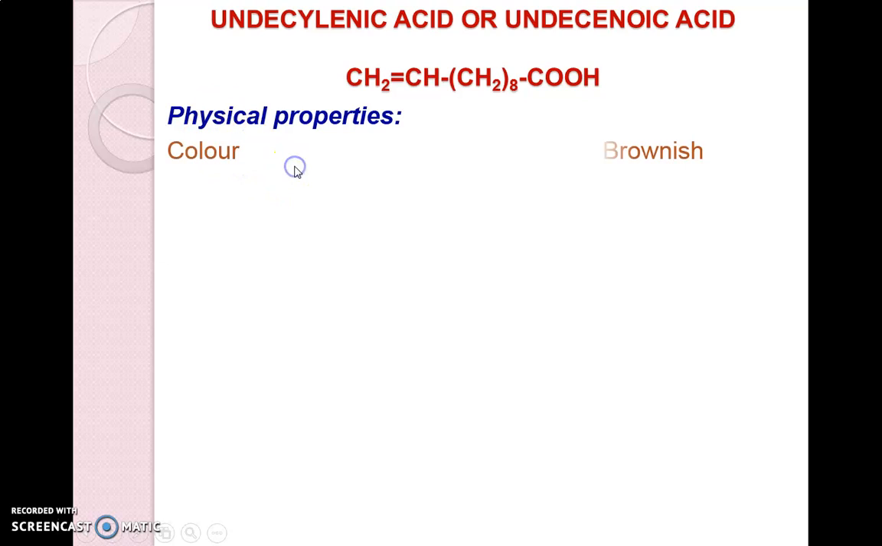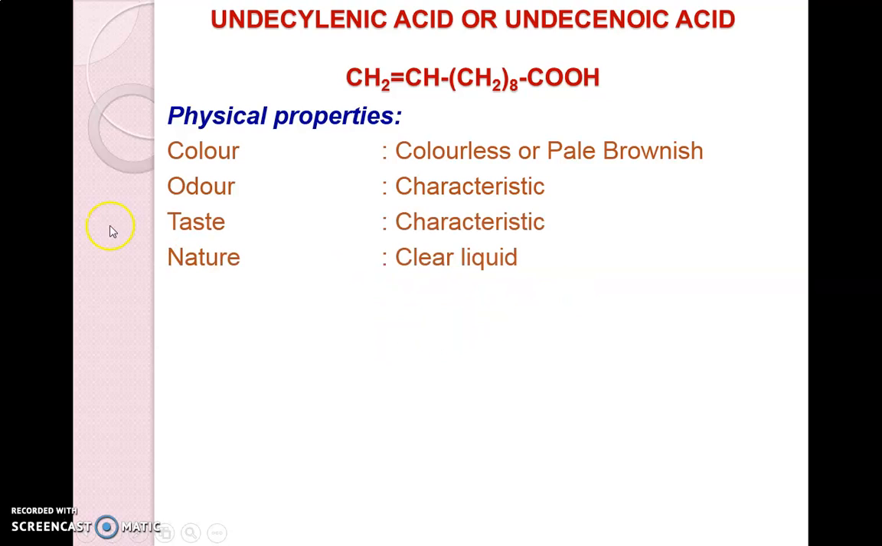Now as far as the physical properties are concerned, the color of undecylenic acid is colorless or pale brown. It has a characteristic odor and characteristic taste. In nature, it's a clear liquid. The solubility is that it is insoluble in water, because it is an 11 carbon fatty acid, and fats are insoluble in water. We know that if the number of carbon atoms increases, the non-polar character increases, which decreases the water solubility.